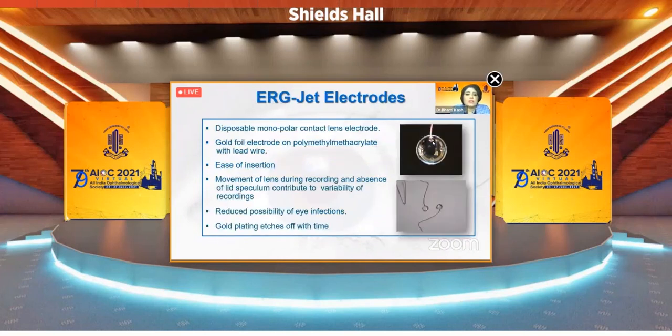The ERG jet electrodes are disposable, monopolar contact lens electrodes. You can see the gold foil on polymethyl methacrylate with lead wire. There is ease of insertion. The movement of the lens during recording and absence of lid speculum contribute to variability of the recording, but reduced possibility of eye infections. The gold plating on this type of contact lens electrode etches off with time.